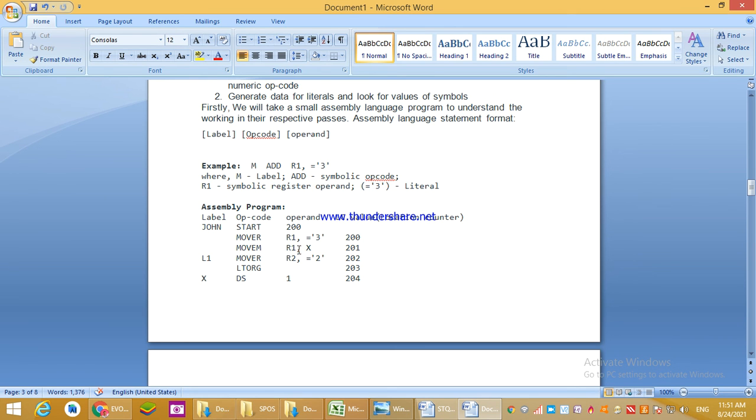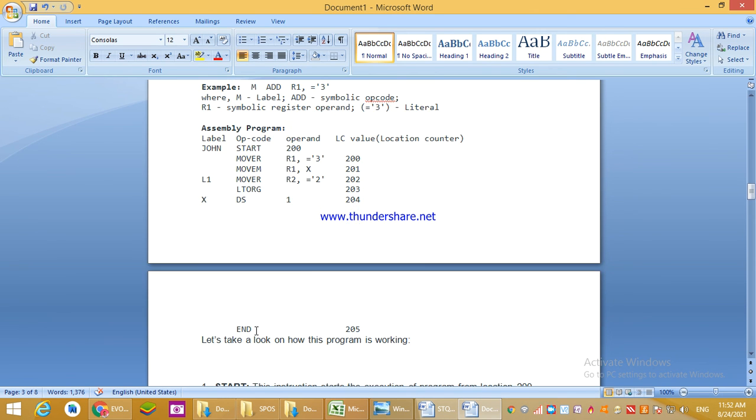Then move R1 to X. Now in R1 X is there. Then we have used another label L1. Move R means what? We have put 2 into R2. Then LTORG, X DS 1. Here END 205 means end is located at 205.